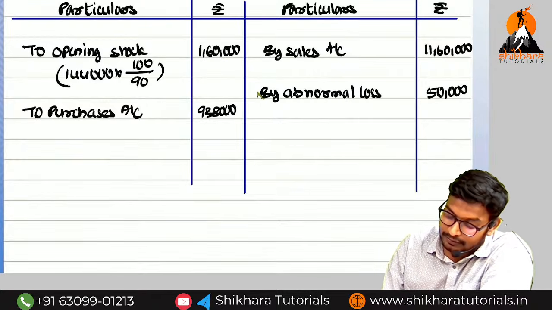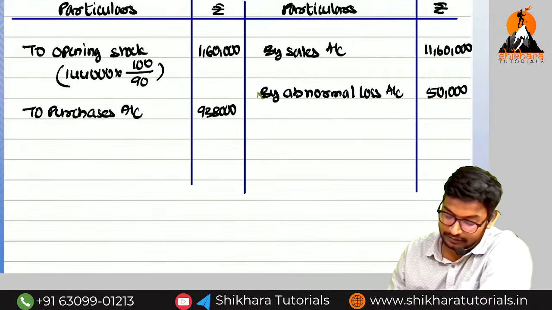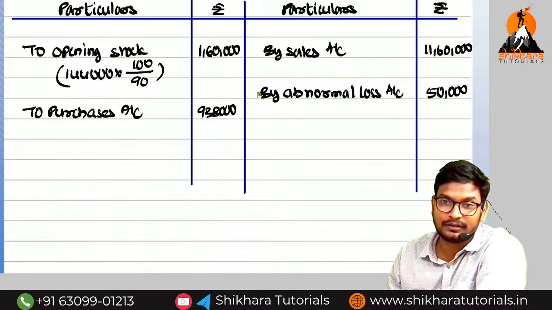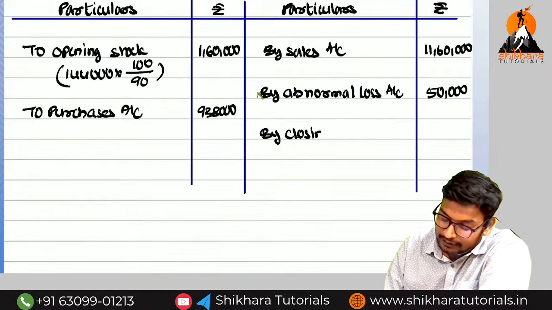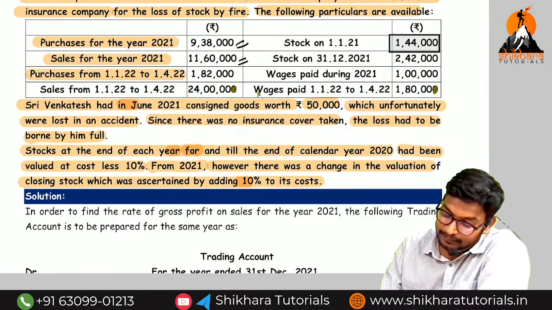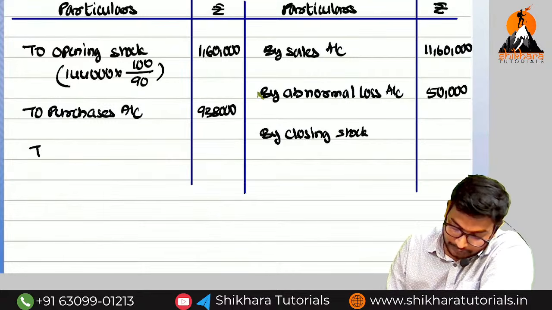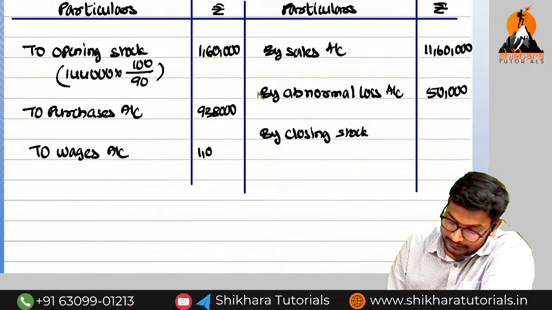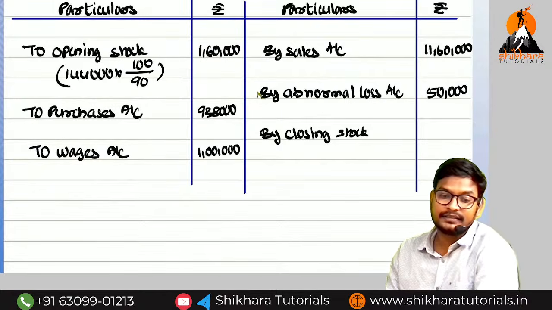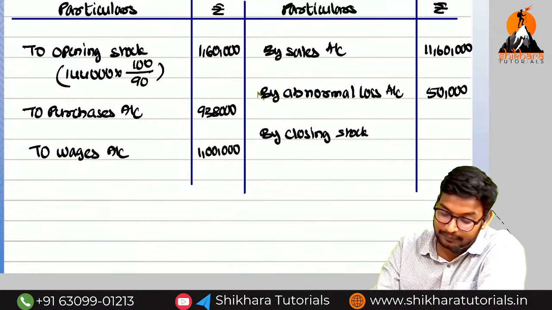50,000. So what are the goods we sent on consignment? We have totally lost rupees how much, amma? 50,000. So are there any direct expenses left, ma? No. So while calculating closing stock, did they value it correctly or wrongly, amma? So wages are there. What is the previous year wages, amma? 1 lakh. While valuing the previous year closing stock, did they value it correctly or wrongly, amma? Wrongly. Excess of 10%. That means what?